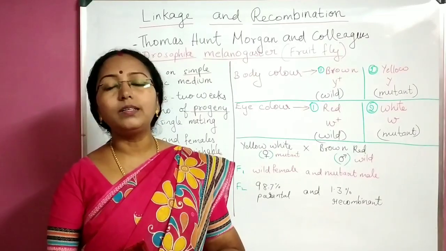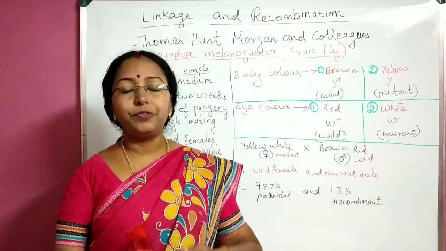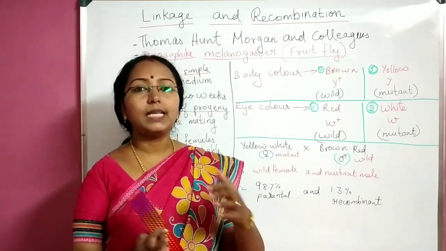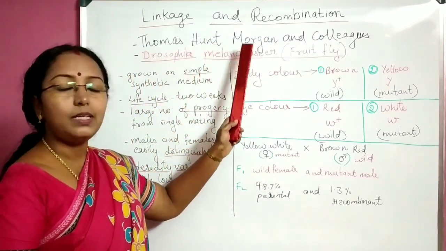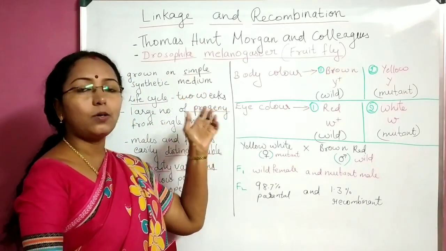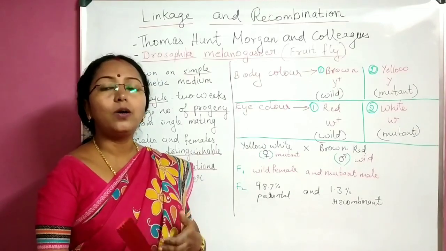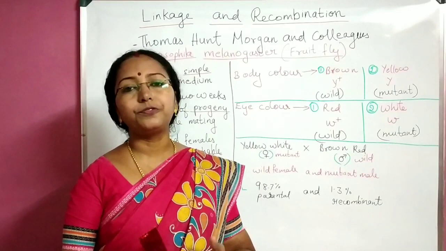The chromosomal theory of inheritance was actually taken for verification by a team of scientists headed by Thomas Hunt Morgan. He is called T.H. Morgan. So Thomas Hunt Morgan, or T.H. Morgan, and his colleagues were working on the chromosomal theory of inheritance to find out the experimental proof for that.